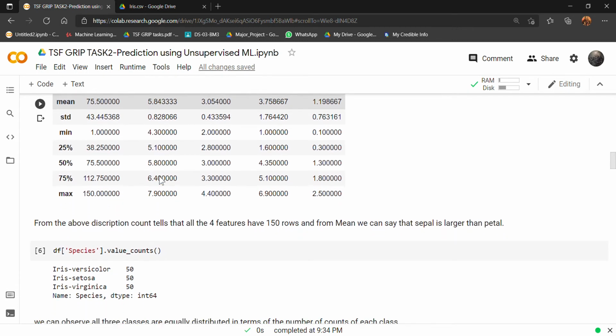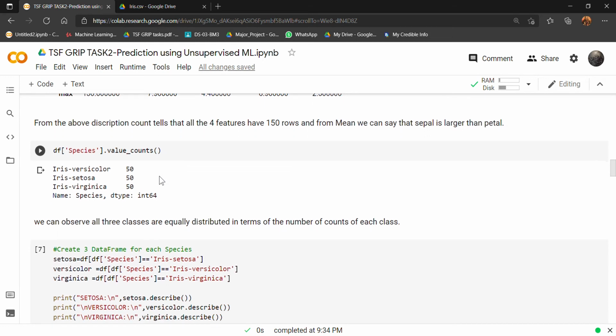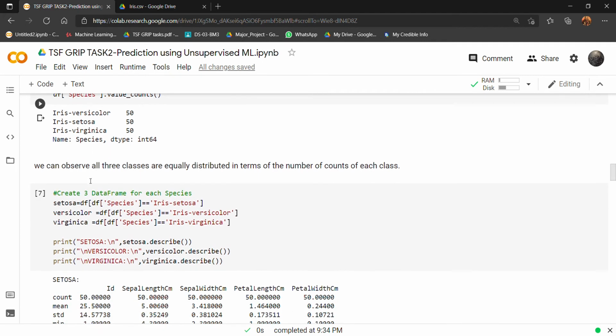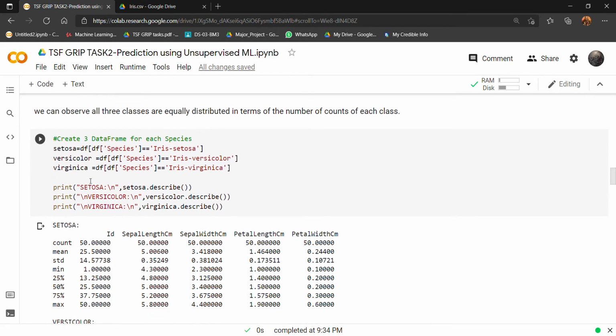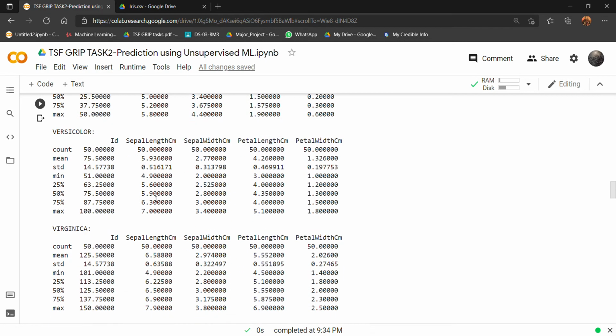And now comes the species. Actually I am checking how many types of species are present in this data set, and from this we can see that there are 3 types of species, that is Iris versicolor, setosa and virginica. Now to dive deep into the data set, I am creating 3 data frames for each species, which is as follows. This is for setosa, then comes versicolor and then virginica.